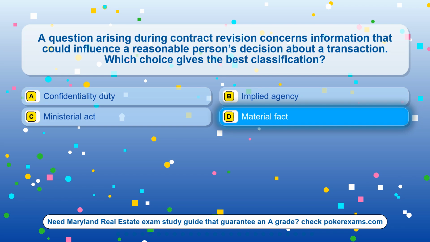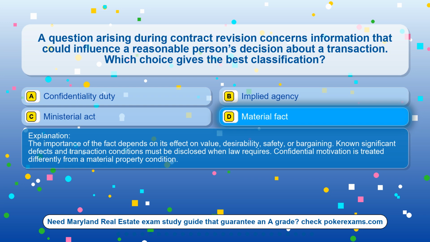The correct answer is option D. Material fact. The importance of the fact depends on its effect on value, desirability, safety, or bargaining. Known significant defects and transaction conditions must be disclosed when law requires. Confidential motivation is treated differently from a material property condition.